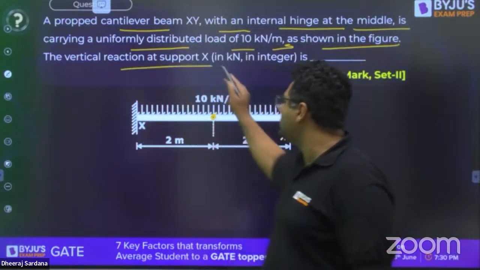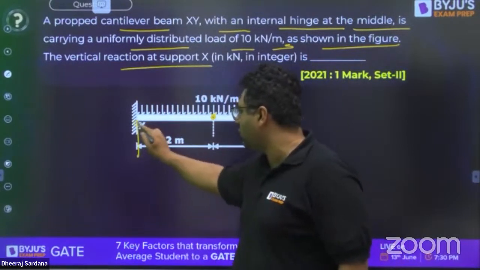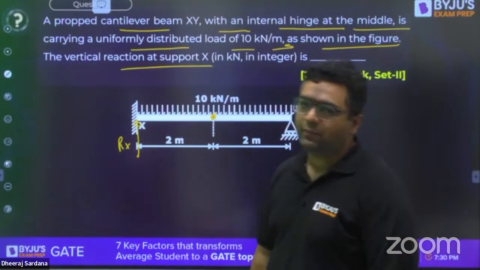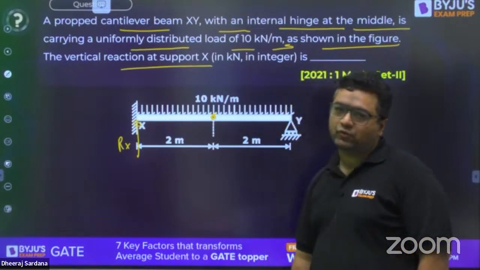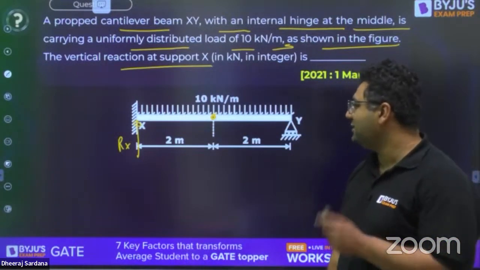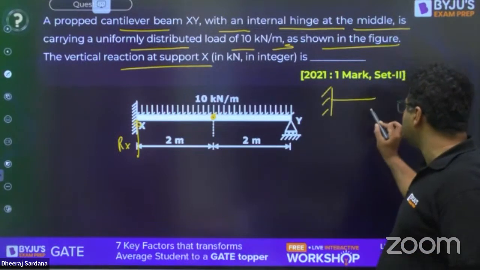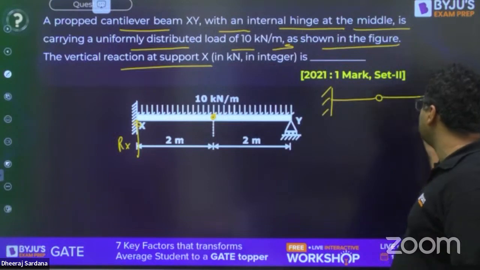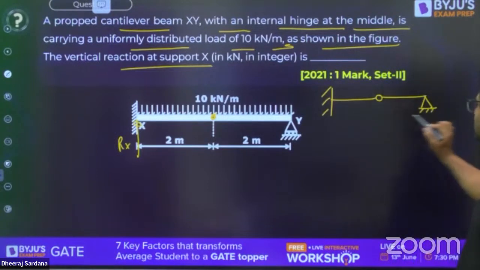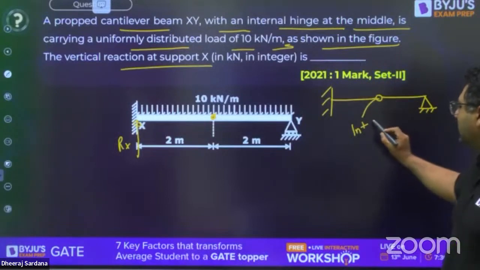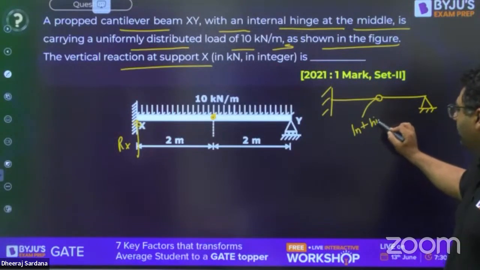The vertical reaction at support X, here you need to find out Rx. If you see this question properly, it is from the concept of compound beam as well. When we study the compound beam, let us say we are having a cantilever beam like this, and then it is going to be attached with this. This is the internal hinge. As beams are joined in series, we call it a compound beam.